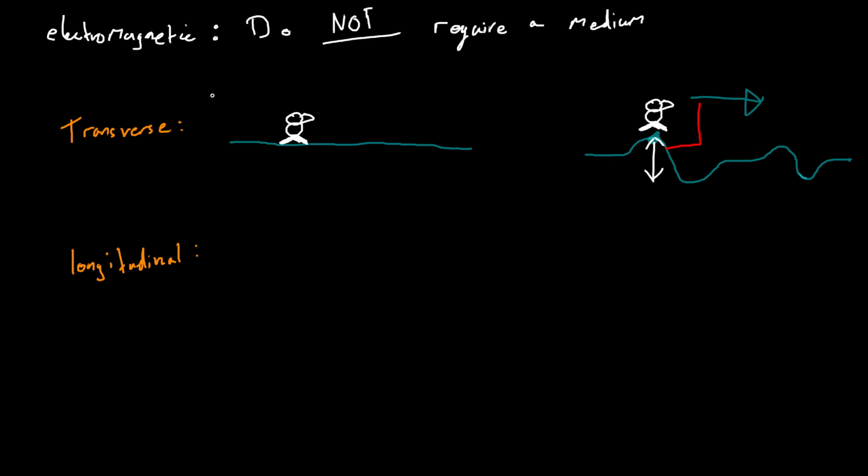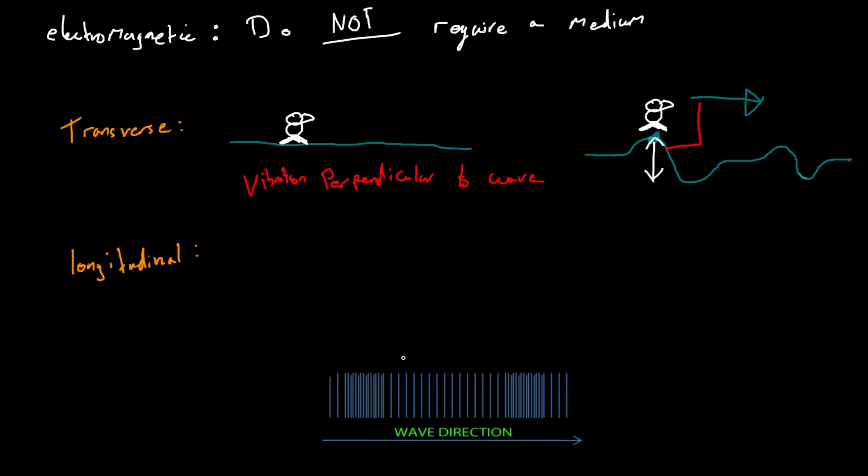Now that defines a transverse wave. So the direction of vibration is perpendicular to the direction of movement of the wave. Okay, now opposite to this is a longitudinal wave. And a good example of a longitudinal wave is a slinky. If you've ever played with a slinky before, then you've seen a longitudinal wave in action.